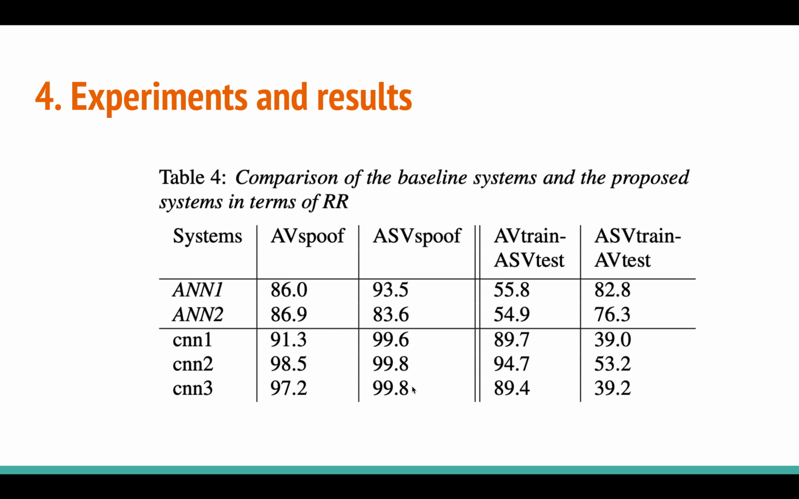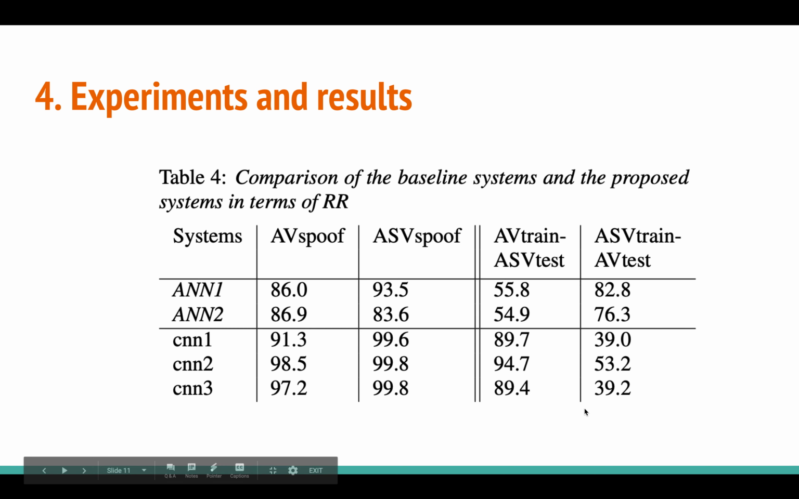And when you train with some data and test with some other data, you are getting some degradation, right? It is still good, 90% is still good. But if you see the last column here, they are training with ASV train, which is ASV spoof data, but testing with audiovisual or AV test data, you are actually getting degradation compared to baselines. So as you can see here, they are degrading compared to the normal baselines.